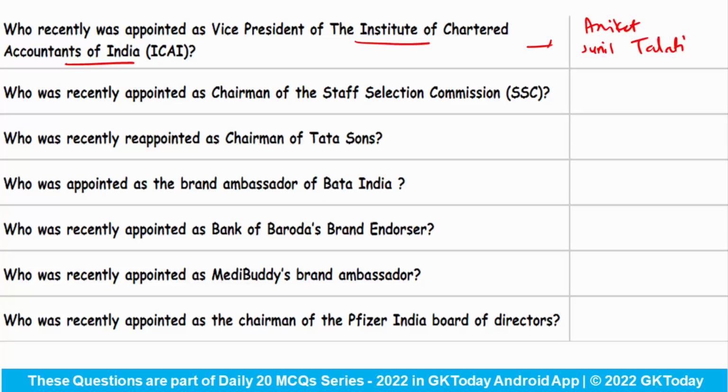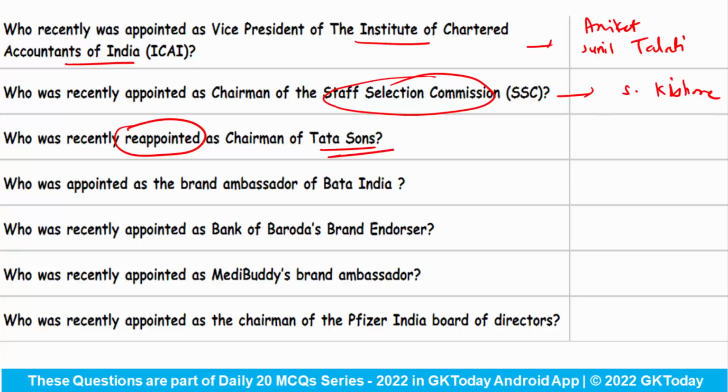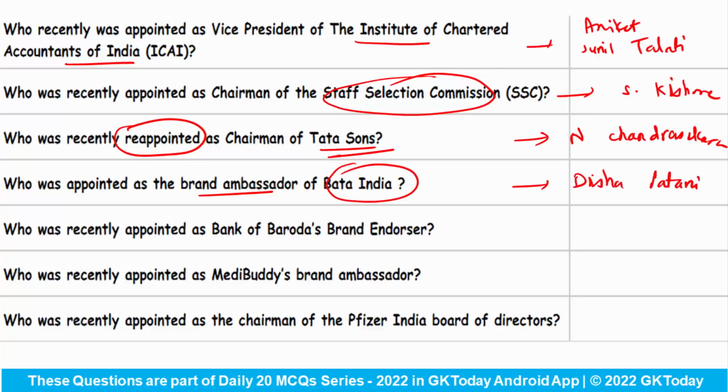Next is, who was recently appointed as the Chairman of the Staff Selection Commission, that is SSC? Answer is S. Kishore. Who was recently reappointed as the Chairman of Tata Sons? Very easy answer. Just we have talked about N. Chandrasekaran. Who was appointed as the brand ambassador of Bata India? This is Disha Patani, who is an Indian actress.